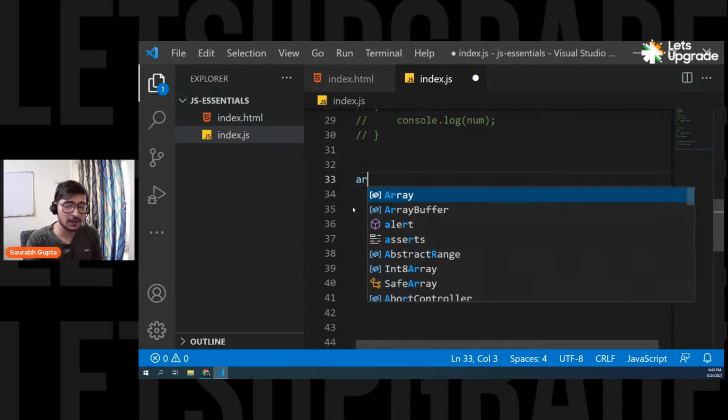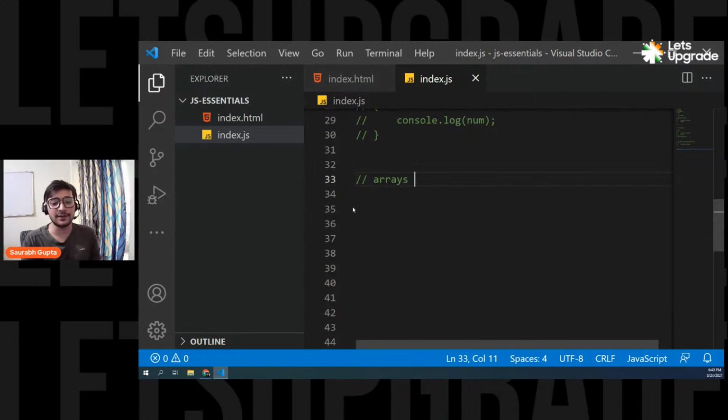Let's write it down here. So now we're going to learn something called arrays. Without wasting any time, let's try to understand what an array actually is. Again, I'm talking about general programming, not only about JavaScript. So generally, an array is nothing but a collection of elements. Simple. An array is nothing but a collection of elements of the same type.